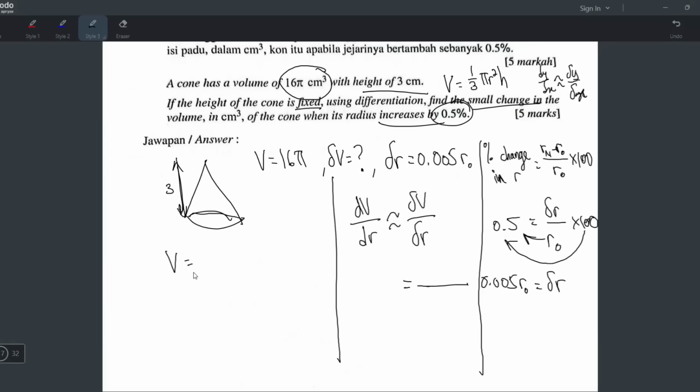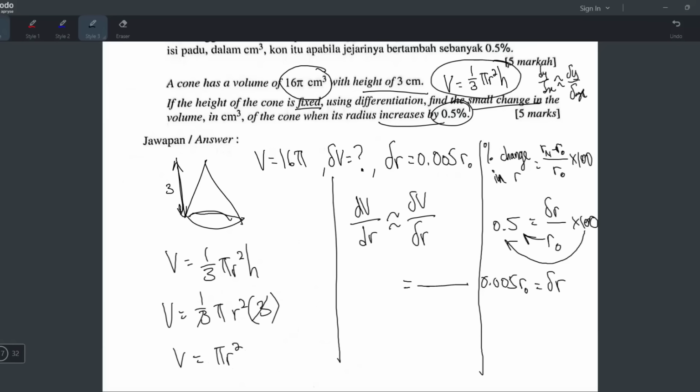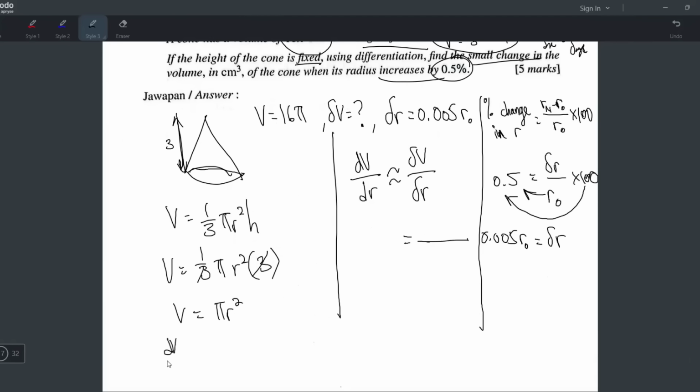Now we want the equation with V in terms of R. So we have to write the volume of cone formula, 1 over 3 pi r square h, then differentiate, and then use this. But you cannot differentiate when the right side has two unknowns. So what you can do is substitute h with 3, because they say the height of the cone is fixed. Then cut, and V equals pi r square. Now you can differentiate and find dV/dR.